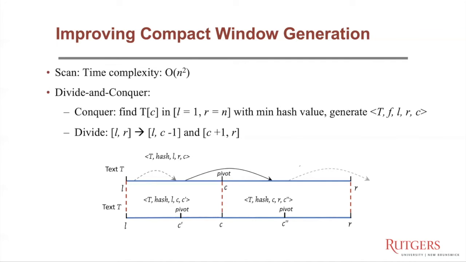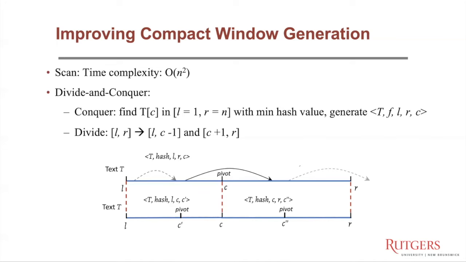And then it generates a compact window using the word T[C] as the pivot word and the interval as the range of the compact window. Next, it divides the interval into two sub-intervals, and it repeats the above process on the two sub-intervals. As we can see on the slide, the two pivot words on the two sub-intervals must have larger hash value than the previous pivot word.